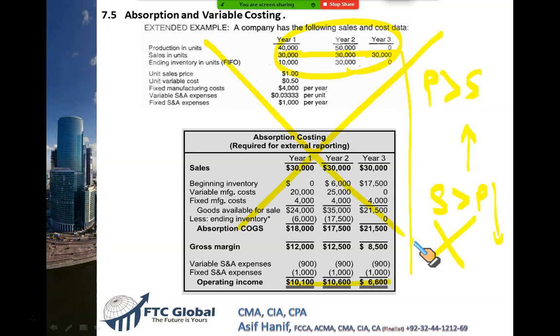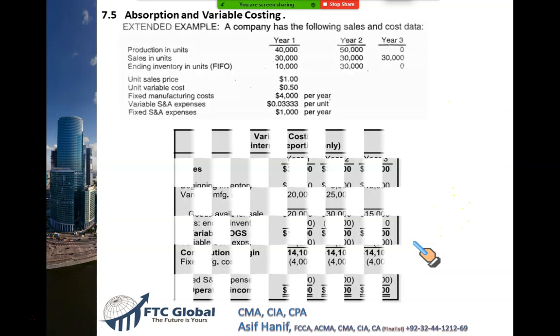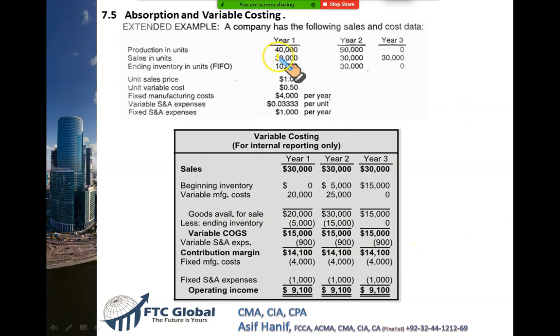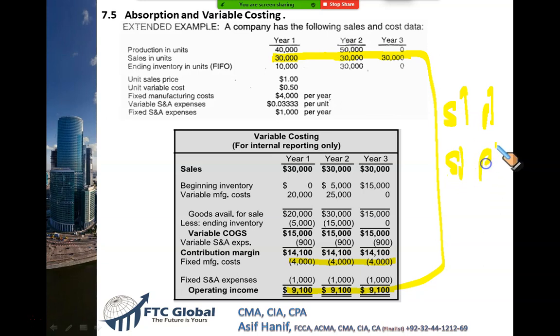So what method do I like? I like variable costing. Look at this beautiful method. When the sale is the same, under variable costing, fixed cost is considered as a full period cost. It is not absorbed in production. Look at this. Under variable costing, since sale is the same, profit is the same. These are perfectly, beautifully matching numbers. When sale is the same, profit is the same. Right? That makes perfect sense. When sale goes up, profit goes up. When sale falls, profit falls.